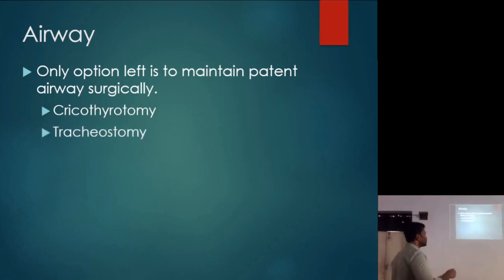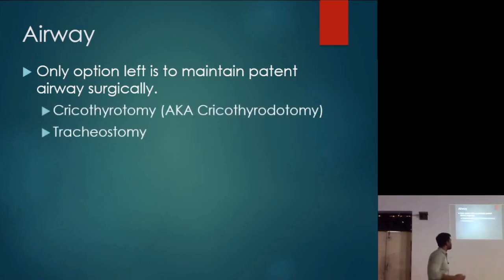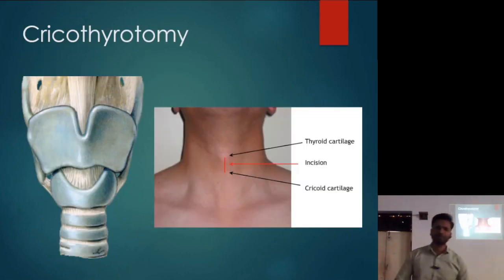Now tracheostomy is going to require surgical skills. You're going to need surgical training for that. Whereas cricothyrotomy, anyone can do it, it is that simple. I'll show you. Now I'll repeat the anatomy part. You have the Adam's apple, which is very prominent in males and not that prominent in females, but you can palpate it.